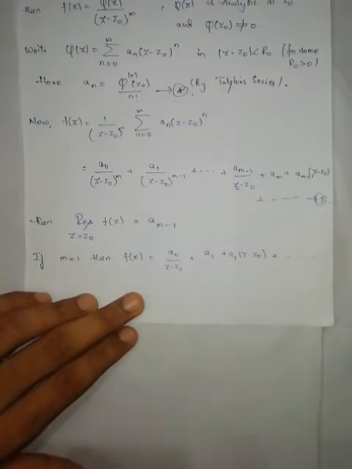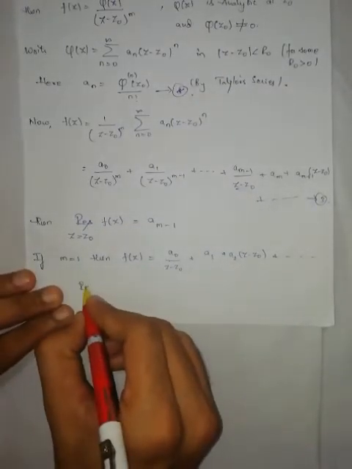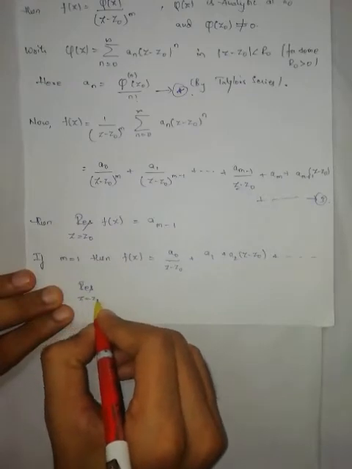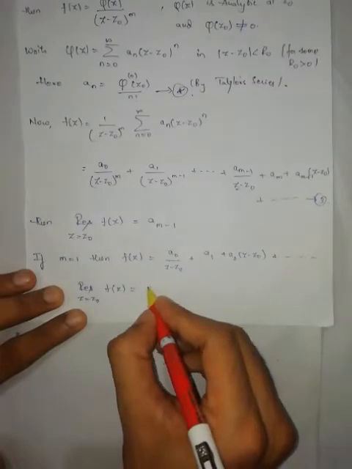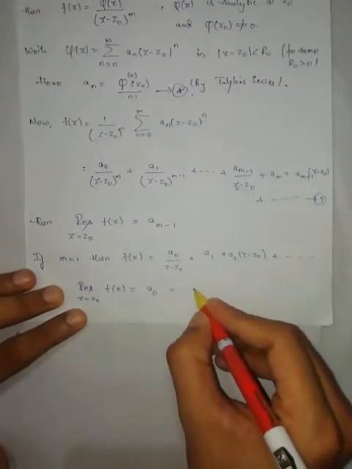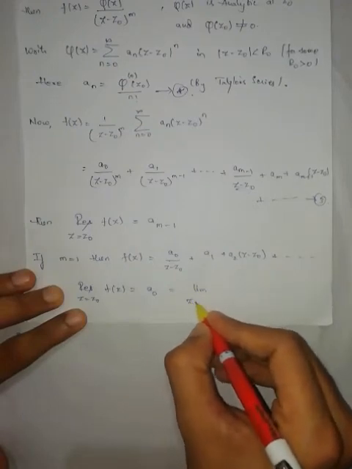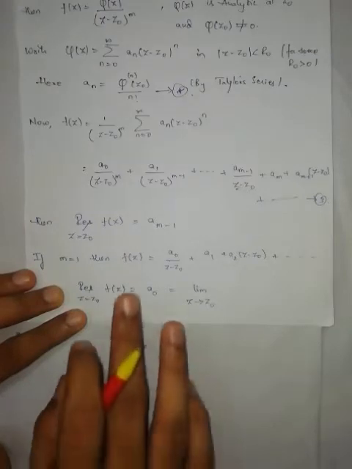This is if m is equal to 1. Therefore what is the residue here? Residue at z is equal to z naught of f of z is nothing but the coefficient of 1 by z minus z naught, that is a naught. This one can be written as limit z tends to z naught.